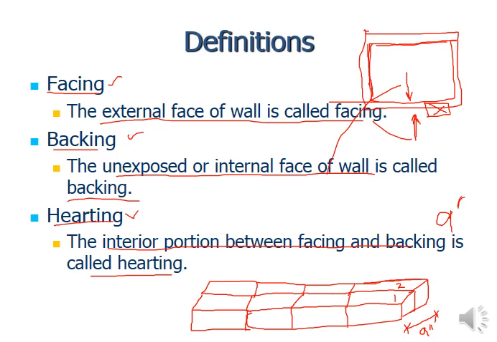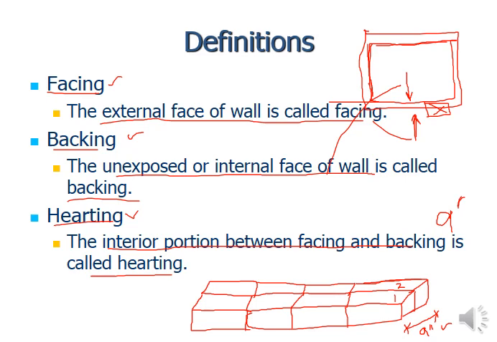I am repeating this: if you want to construct a 9-inch thick wall, you have to place 2 stretchers in the lateral direction to make it 9 inches in the lateral direction. Otherwise it will be 4.5.